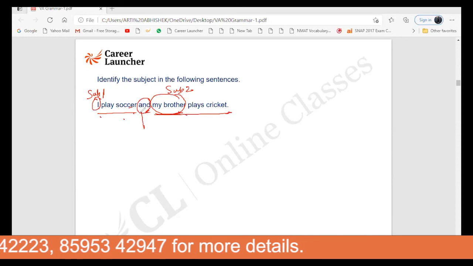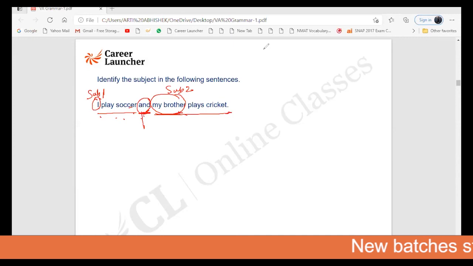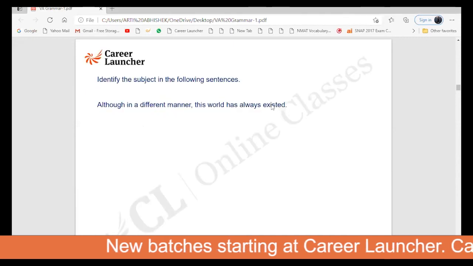Be careful when the conjunctions are given in a sentence. You can have 2 or you can have more than 2 subjects in a sentence, right? Clear? So if a conjunction is given, be very careful with the incomplete answers and all.